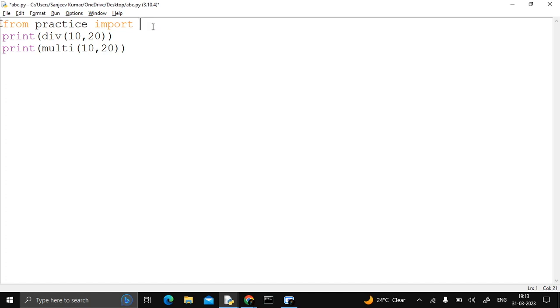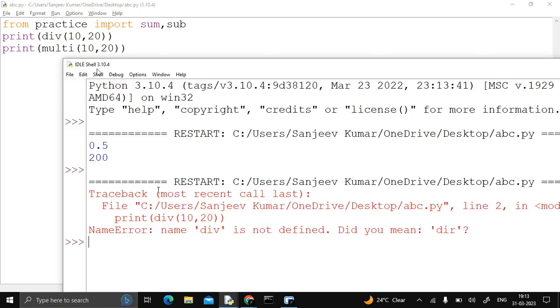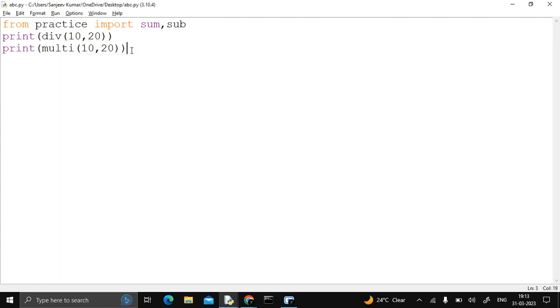Let's suppose in this particular syntax we can access all the functions available in the practice file. Let's suppose I want only two functions, that is called sum and subtract. That's it. So in this case, you just write from practice import sum comma sub. So if we try to access div and multi, let's execute. Now you can see we get an error. Div is not defined. Did you mean dir? So dir is basically used to see the directory.